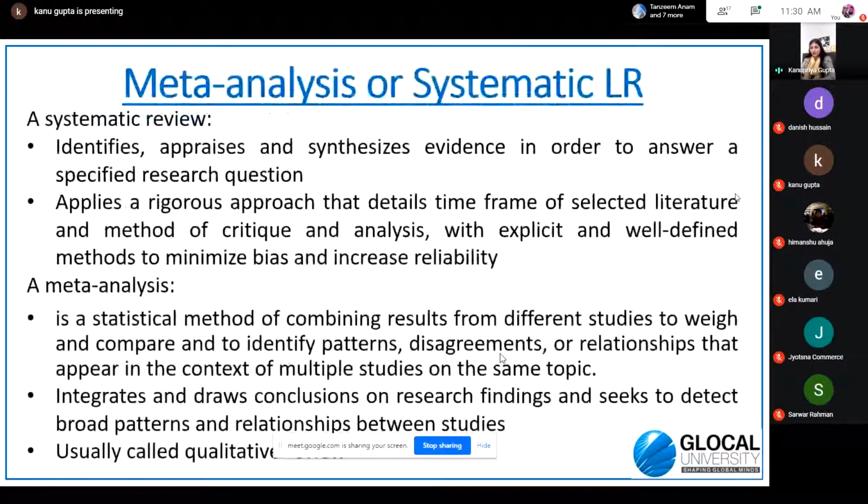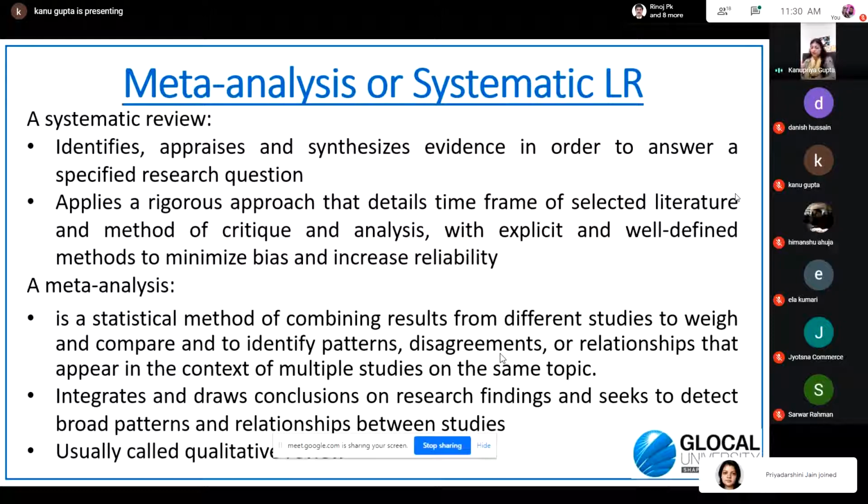So a systematic review identifies, appraises, and synthesizes. It identifies the relevant literature, which is very relevant to your particular research area. It appraises, that means we study it completely. We find out the strong points of each research paper, which is a major contribution to our research also.